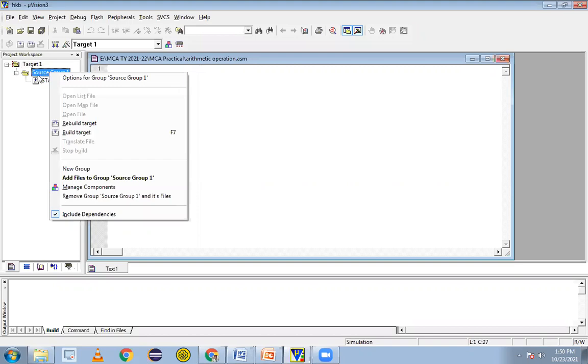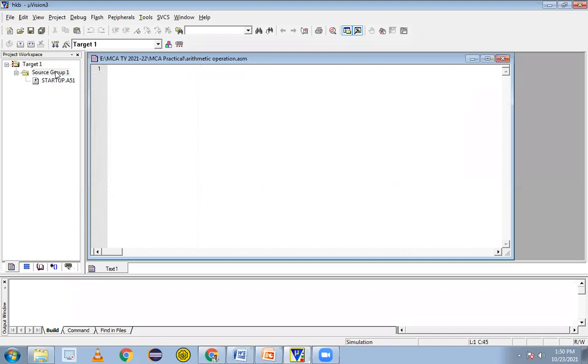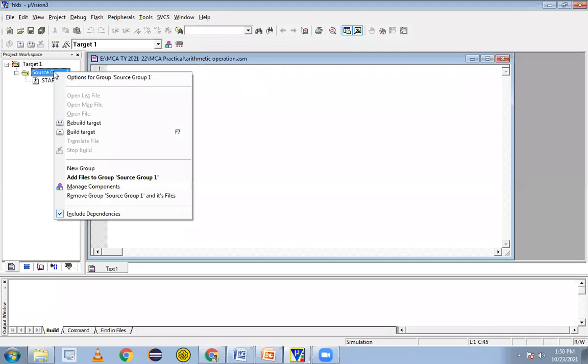Yes. Now 7th step, right click on the source group, go to add files to the source group.